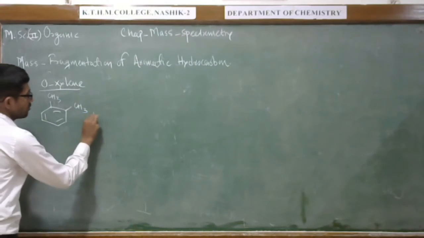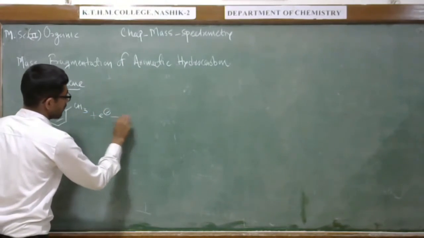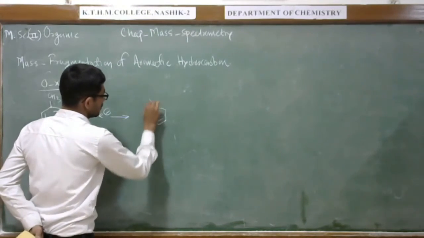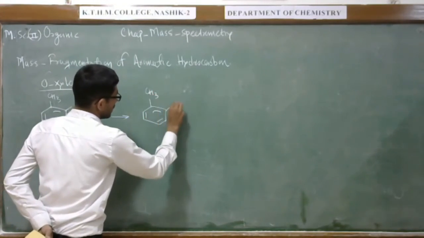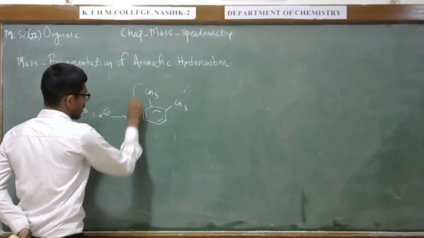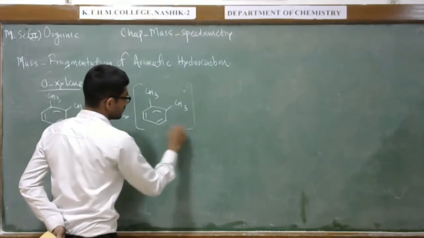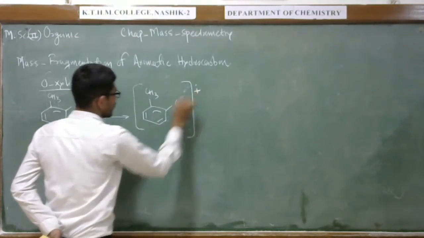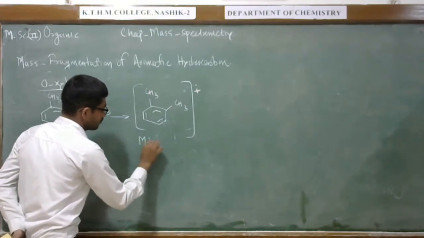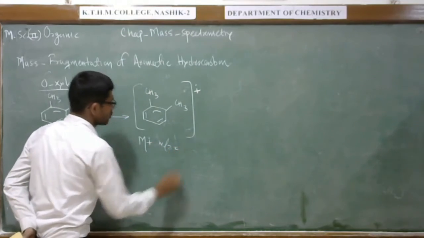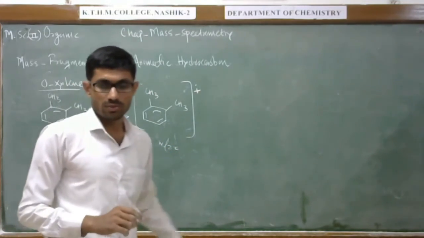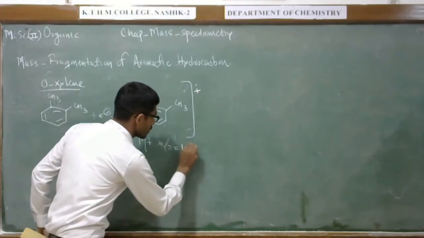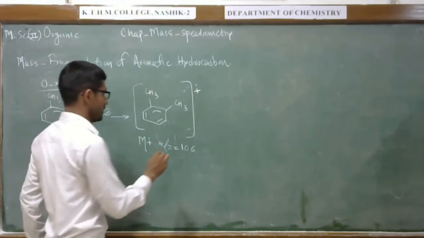When this molecule is bombarded with electrons, we can observe the molecular ion peak at mass to charge ratio. This value is nothing but 106, the molecular ion peak.